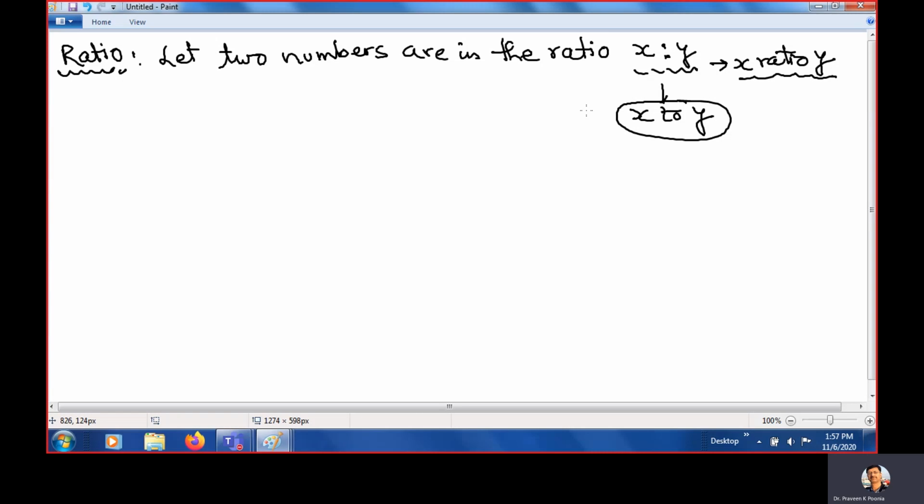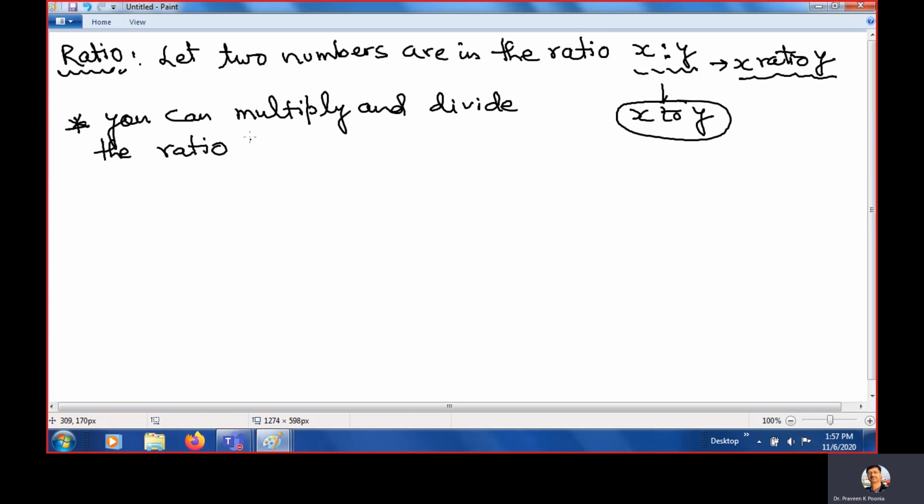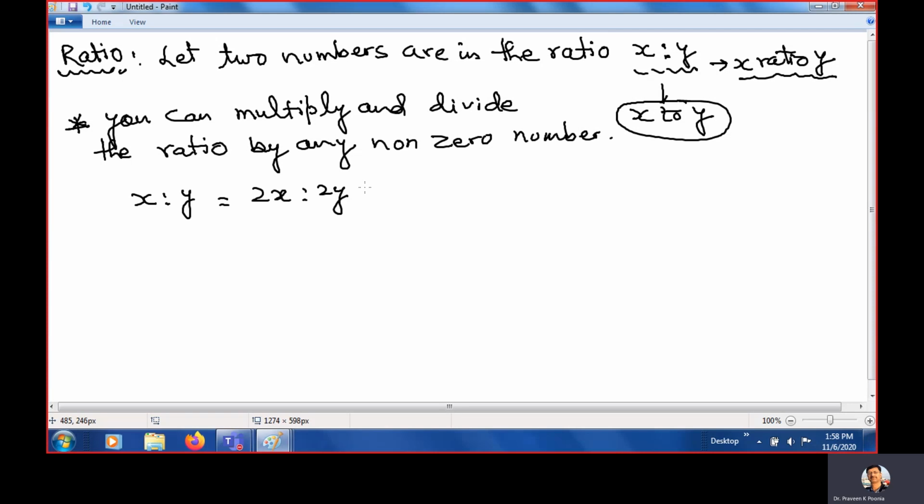Okay. And what is the big thing about ratio? You can multiply and divide the ratio by any non-zero number. Like x ratio y, you can multiply by 2, 2x ratio 2y, it will be the same.